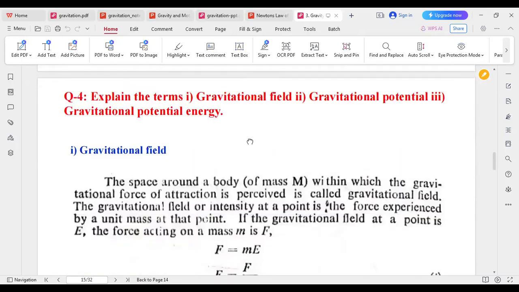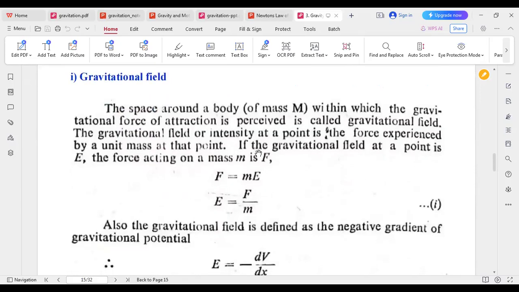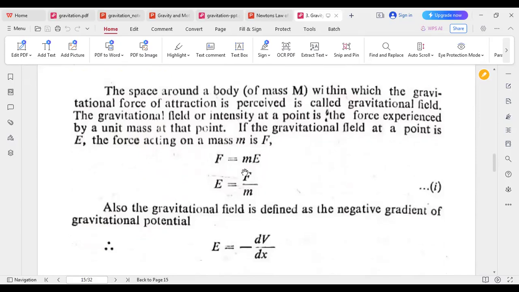Now we have to discuss the gravitational field, gravitational potential, and gravitational acceleration. First of all, what is the gravitational field? The space around a body of mass within which the gravitational force of attraction is perceived is called the gravitational field. The gravitational field or intensity at a point is the force experienced by a unit mass at that point. That means force equals mE, where E is the gravitational field, so E equals F by m.